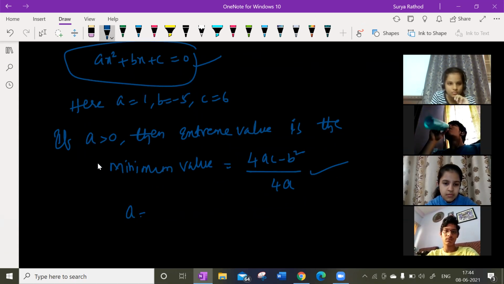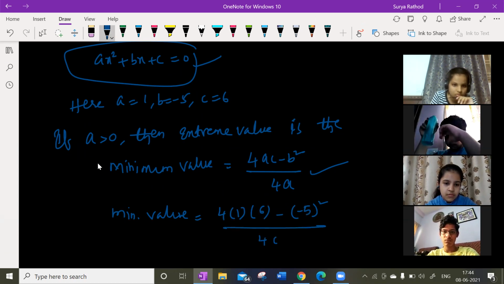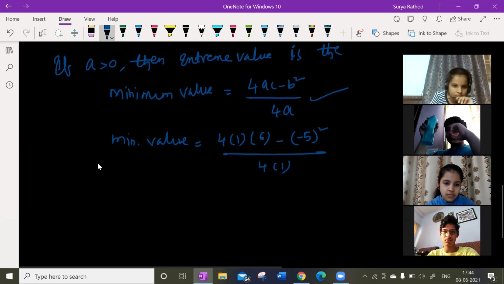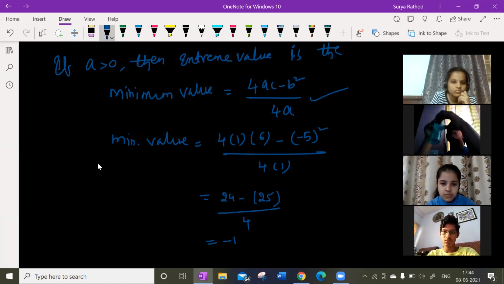So what is a here? I wrote it there, right? So let us substitute straight away. Minimum value is equal to 4 into 1 into 6 minus b square, minus 5 whole square, divided by 4 into 1. So 24 minus 25 divided by 4, so minus 1 by 4. This is my minimum value.